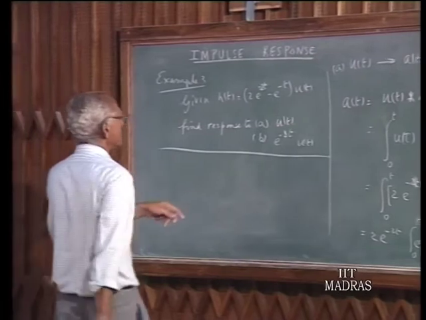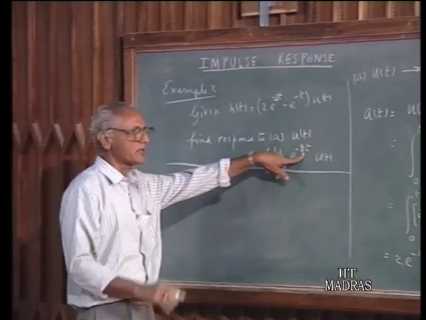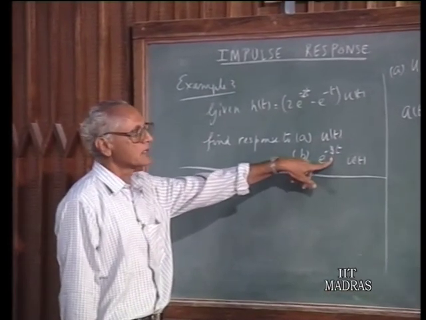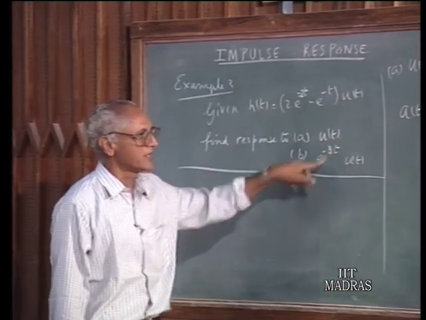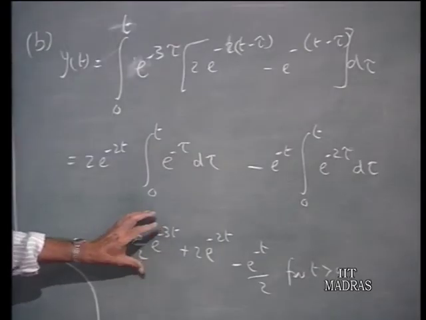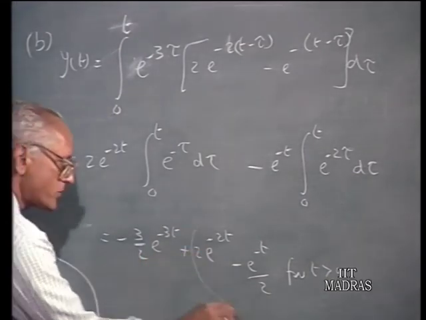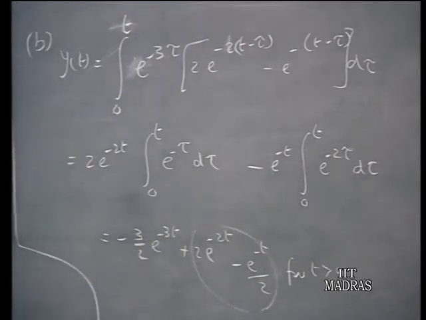After all, the input now e to the power of minus 3t, that means the forced part of the response will have only this particular complex frequency which is equal to minus 3. So this is the forced part of the response. This is the response which you would have obtained by taking the particular integral solution of the differential equation. And this part is the natural response which contains the response when there is no particular inputs, no sustained inputs.